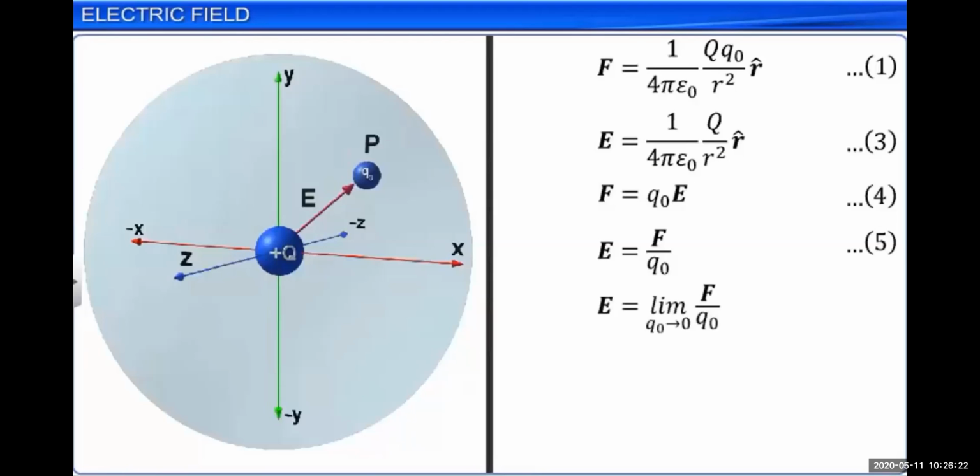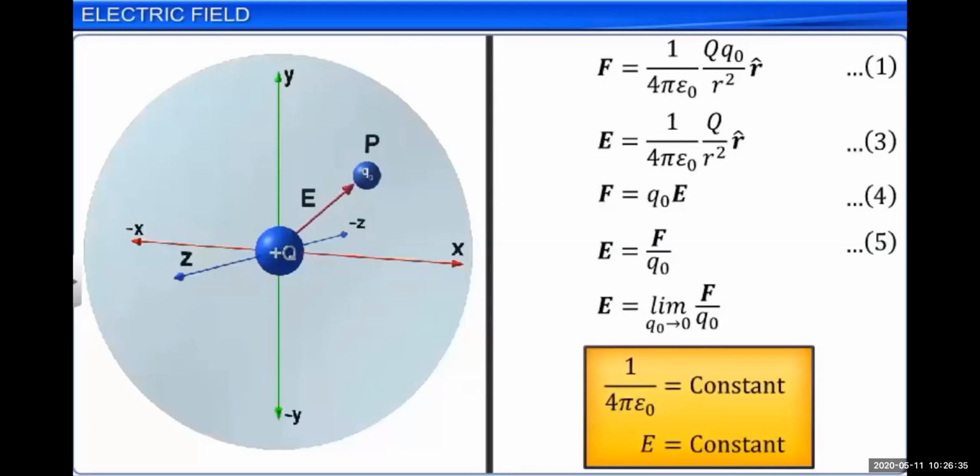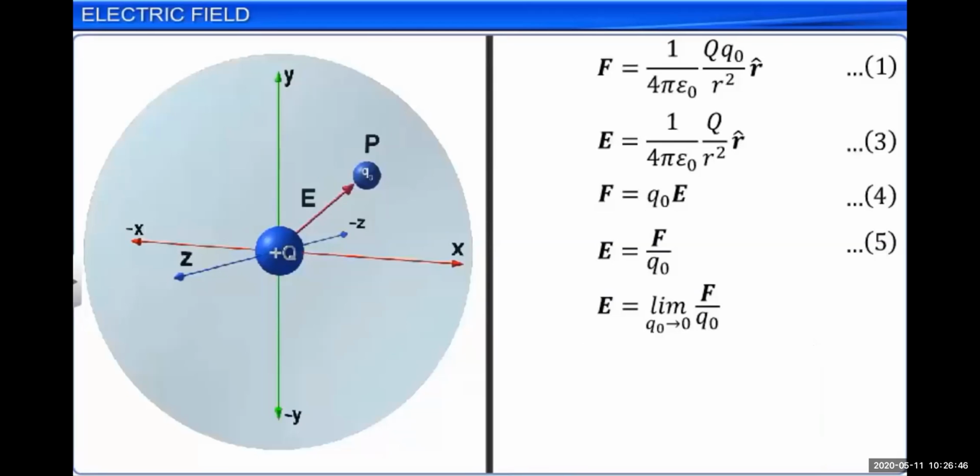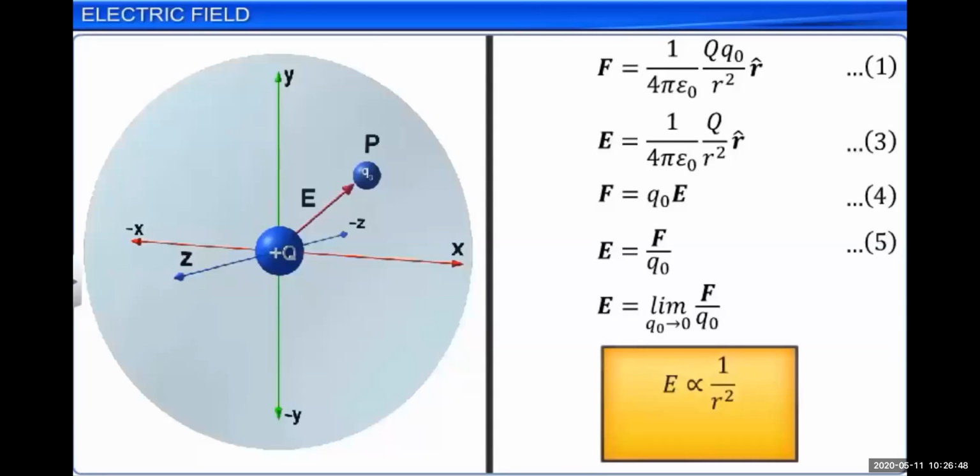Now, we can write this electric field intensity in terms of derivative and limit form. Limit Q naught approaches 0, force upon Q naught charge, which is called the test charge. From equation 5, we can see that 1 upon 4 pi epsilon naught is nothing but a constant. You know the value of 1 upon 4 pi epsilon naught. And the electric field intensity at a particular point is constant. It never changes at that particular point. It changes with the distance. It depends on the distance of that point from the source charge.